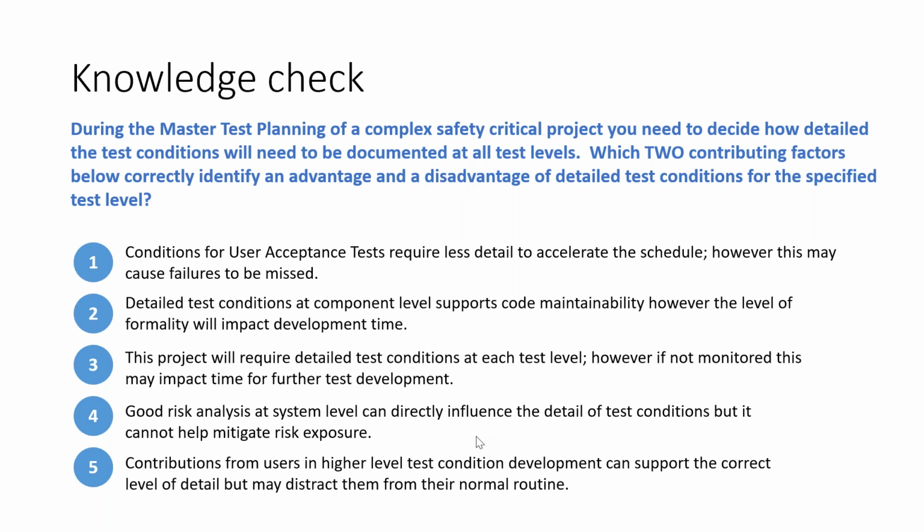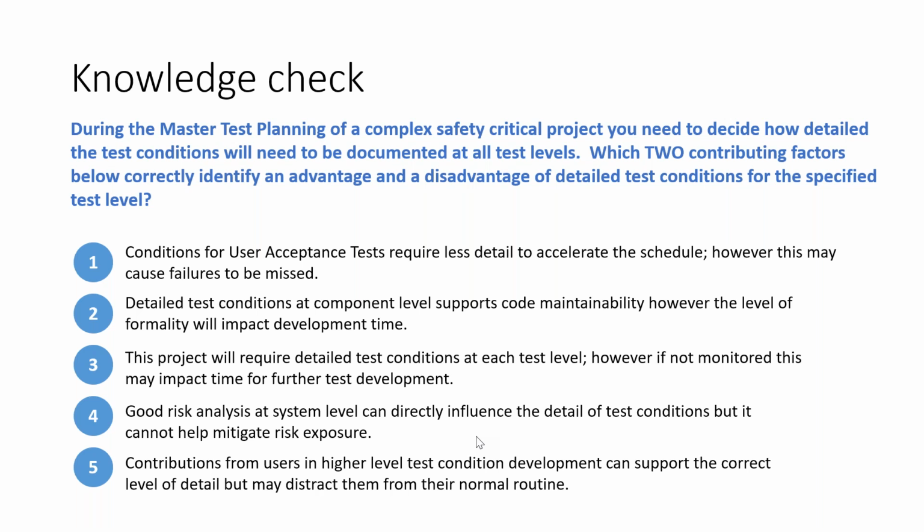Because of their knowledge, I can specify test conditions for higher level tests, that is system test and user acceptance test. That is an advantage. But the disadvantage, the test manager is thinking, is that maybe those client stakeholders will be unnecessarily distracted from their normal routine.